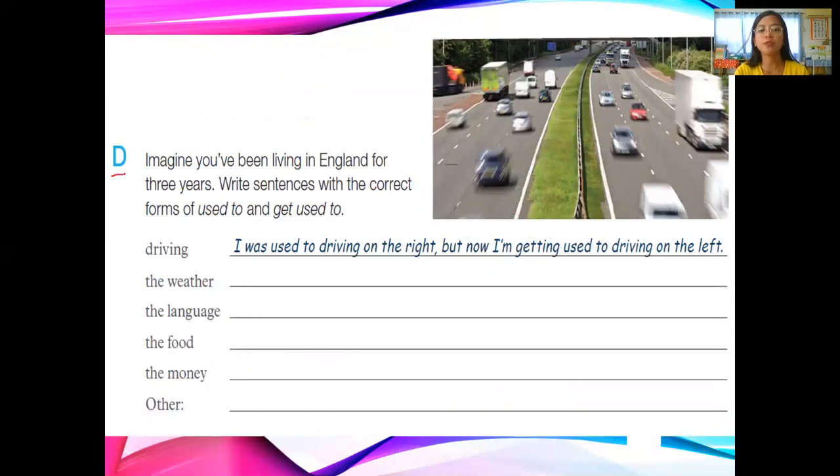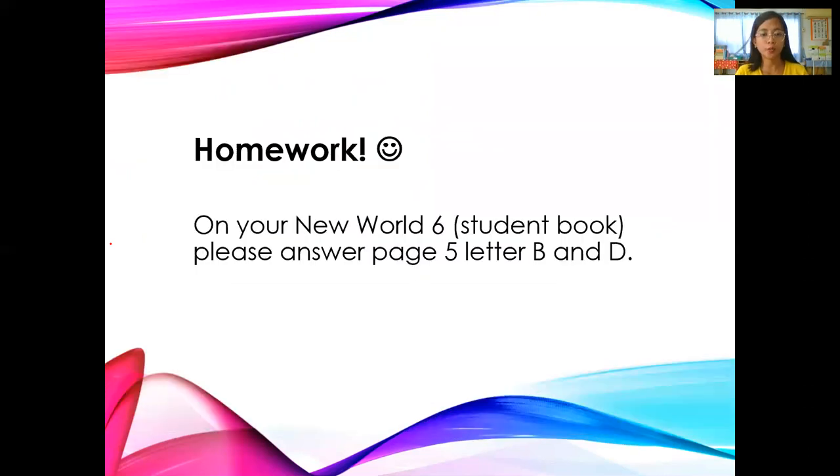For letter D, imagine you've been living in England for 3 years. Write sentences with the correct forms of used to and get used to. For example, number 1, driving: I was used to driving on the right, but now I'm getting used to driving on the left. It's just like Thailand. Like teacher Kate, before I was used to driving on the right, but now I'm getting used to the left. We have the weather, the language, the food, the money, and other. So that is your homework.